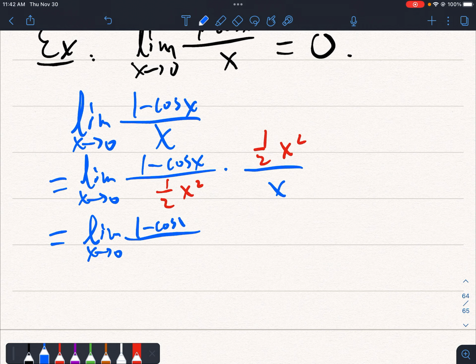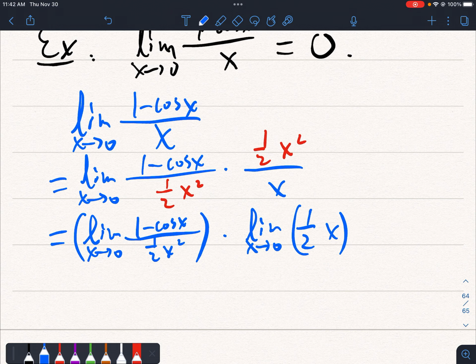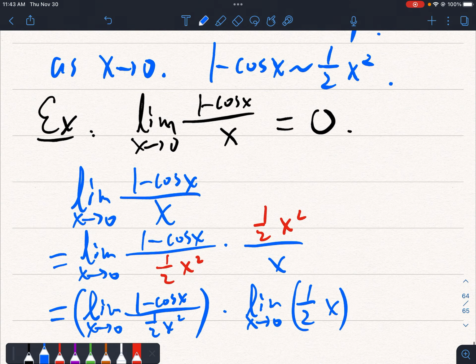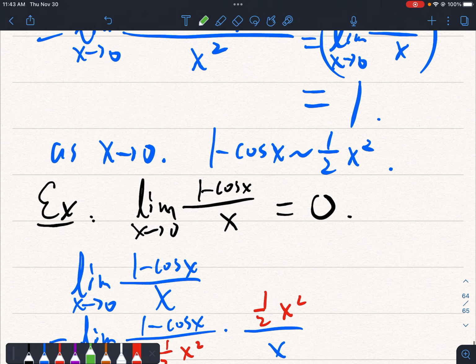So it will be the limit of the first term, which we know will converge to 1. And the second limit, we can write in this way because just in one step, we will show that the limit exists. So this will clearly converge to 0, and this will converge to 1. So the limit is equal to 1 times 0, which is 0, and we're done.